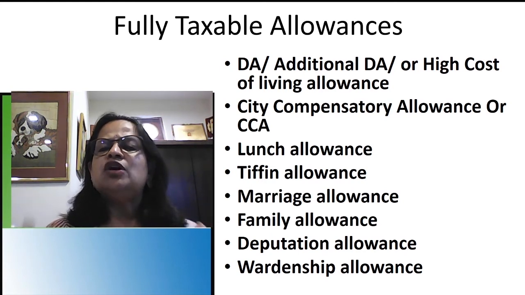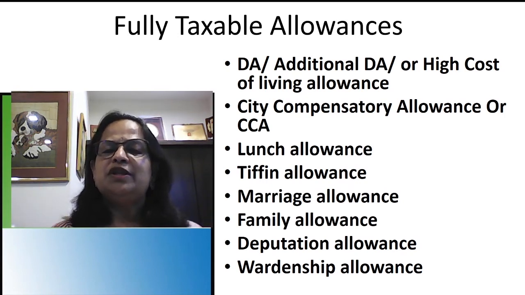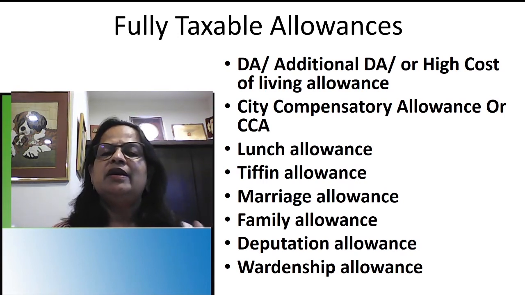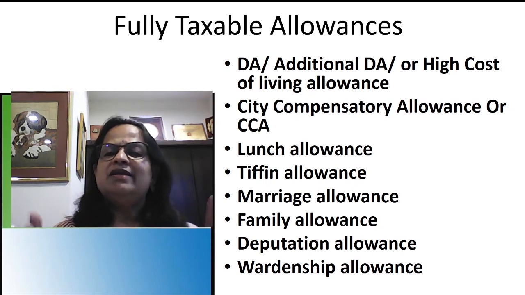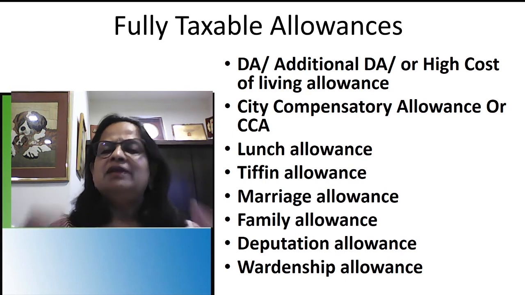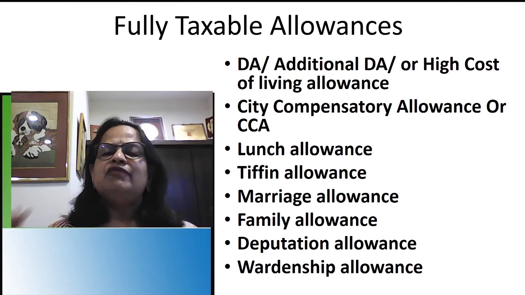Then there is the city compensatory allowance. This component also will be there in the salary. You have to remember that those working in metropolitan cities, Delhi, Kolkata, Chennai, Bangalore, anywhere, will get the city compensatory allowance. It will be a small amount compared to DA, but they will get that amount. If I work in a rural area, I will not be eligible to get city compensatory allowance. Next is lunch allowance. Sometimes along with training, we will get lunch.